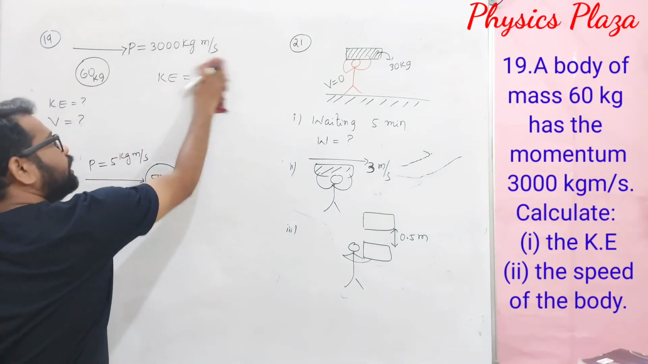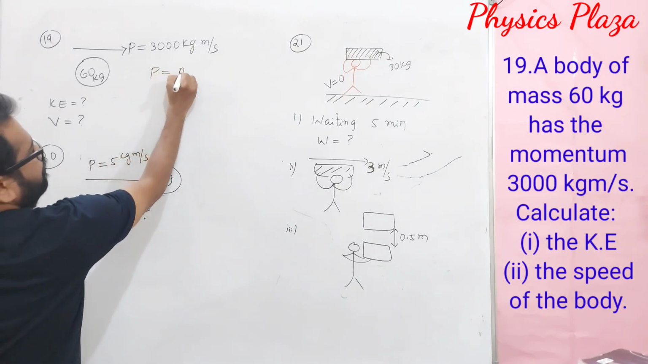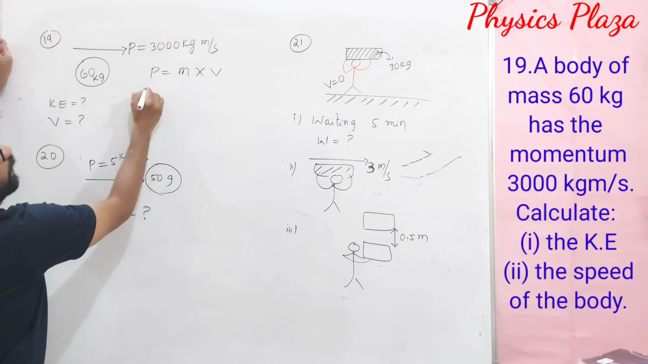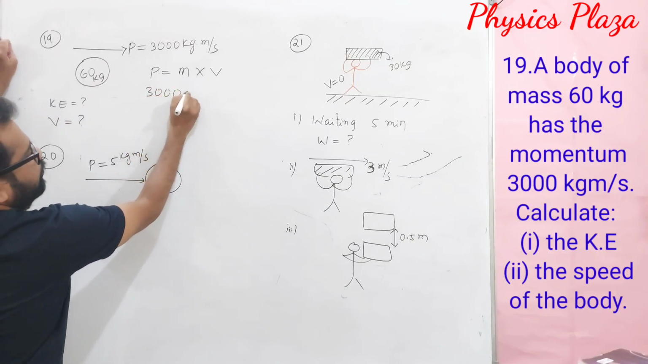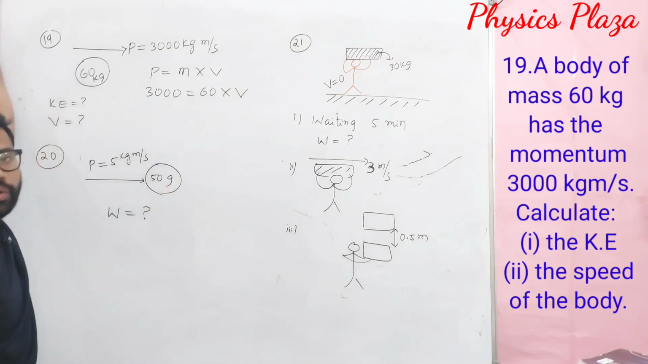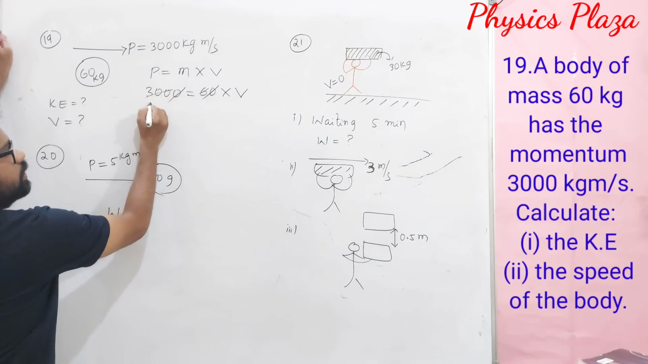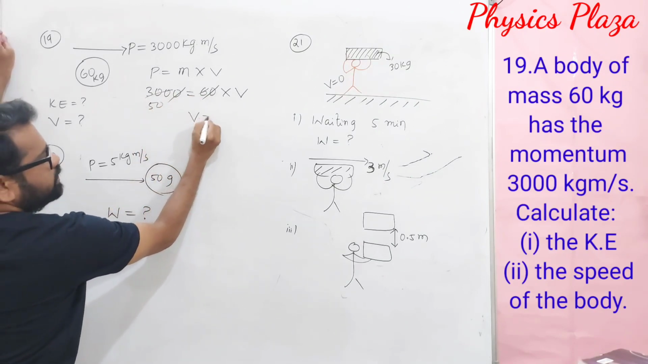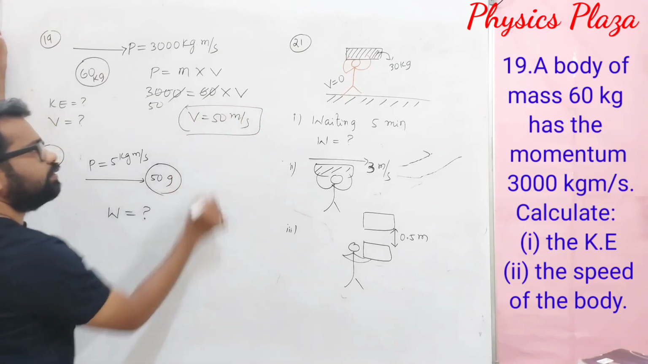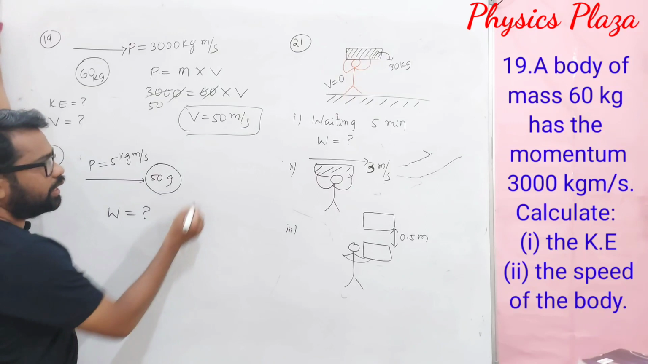If not, first you can calculate the velocity, because momentum is equal to mass into velocity, we know that. So, momentum is given, it is 3000, mass is given how much? 60, so into velocity. So, from here 0, 0 cancel, 6 1s are 6, 6 5s are 30, so velocity is 50 meter per second. This is how we can calculate. Then how to calculate kinetic energy?